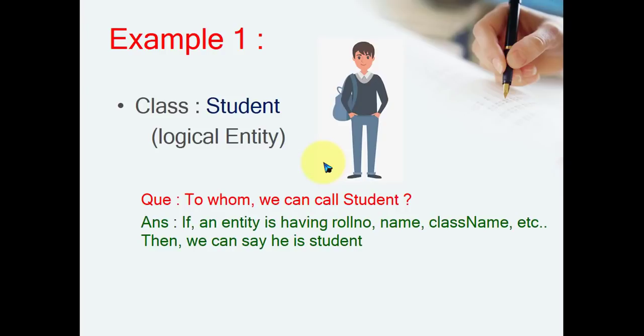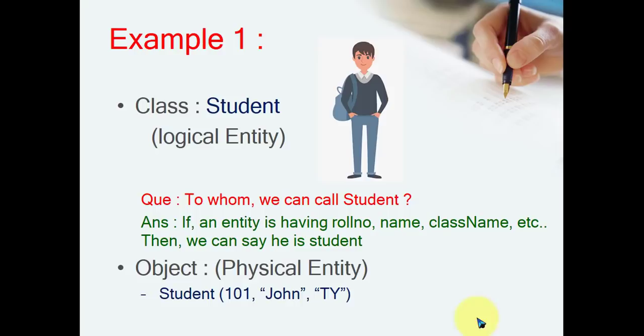Okay, so if an entity has a roll number, name, class name, etc., then we can say he is a student, correct? So for example, look at an object, it's a physical entity. Student 101, name is John, and suppose he is studying in TY. Now these values, roll number 101, John and TY, it is having a state, correct? So it is having its own identity. That's why it is having a physical existence.